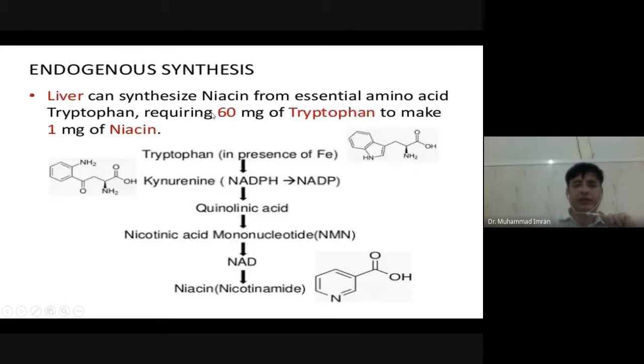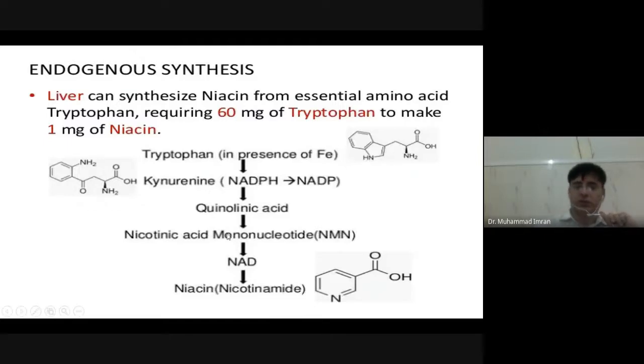The liver can synthesize niacin from the essential amino acid tryptophan, requiring 60 milligrams of tryptophan to make 1 milligram of niacin. So only a small portion of tryptophan is changed into niacin.